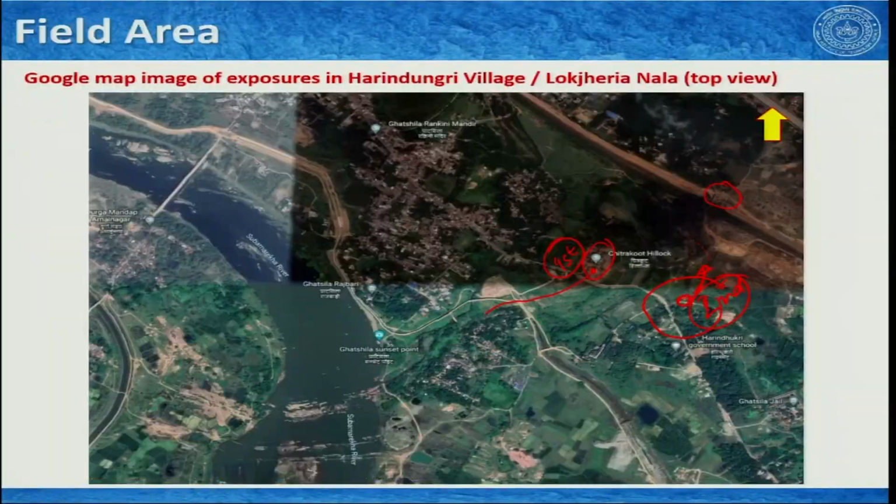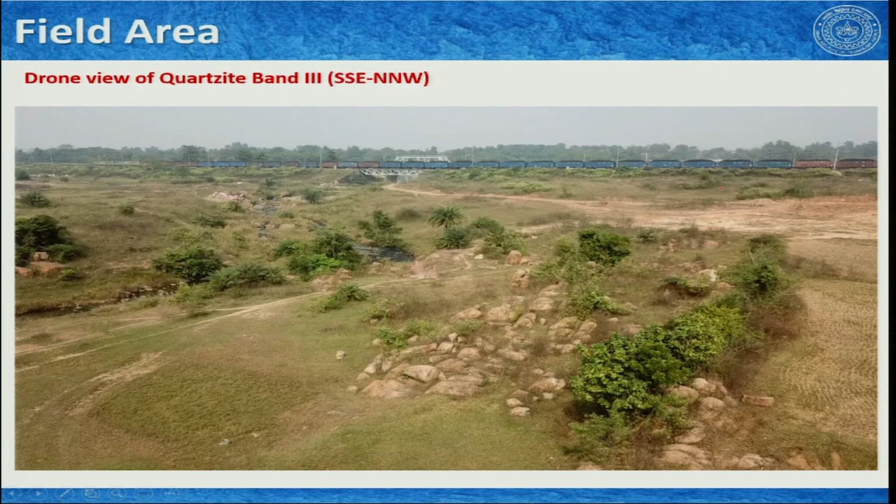The next one, as I said, I again show you the locations so that you understand. We are here and we are looking towards the rail line. So, you can see this image. We are standing here, this is the rail line, you can see a train is going, this is the bridge, and this one that you see here, that is the Lokjhariya Nala.